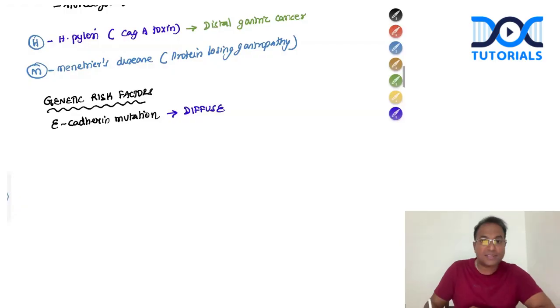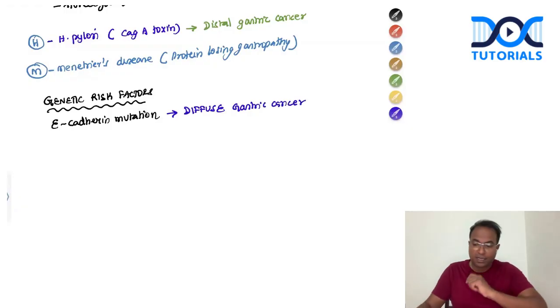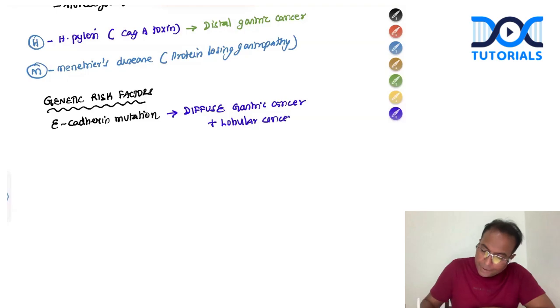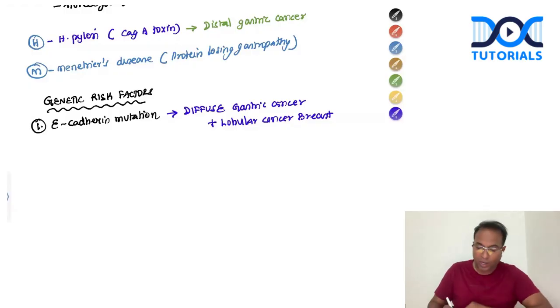Pathologically, there are 2 types of cancers. E-cadherin causes diffuse gastric cancer, and along with it, it also causes lobular cancer of breast. So a very important mutation. E-cadherin mutation is number 1.